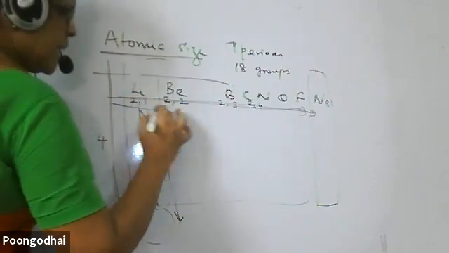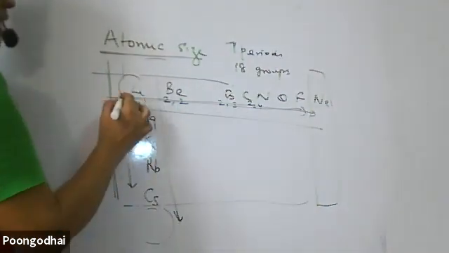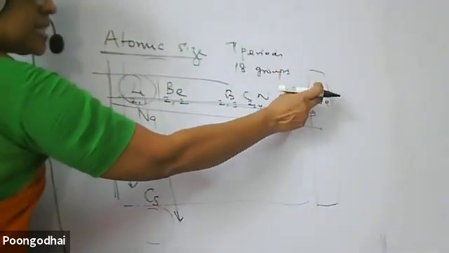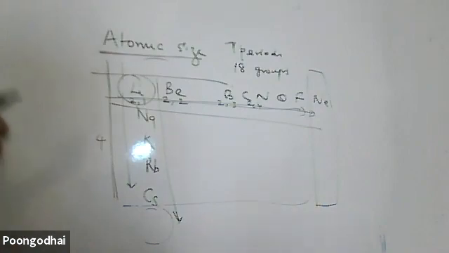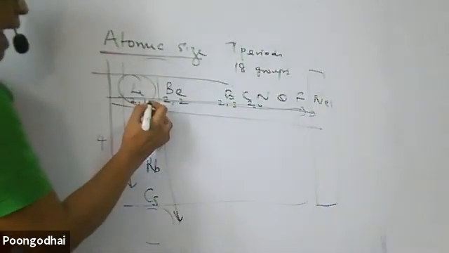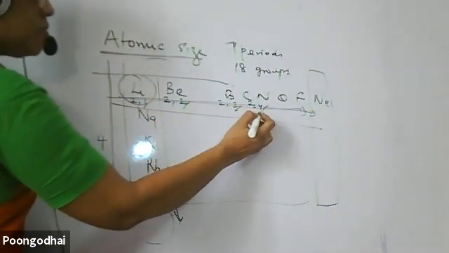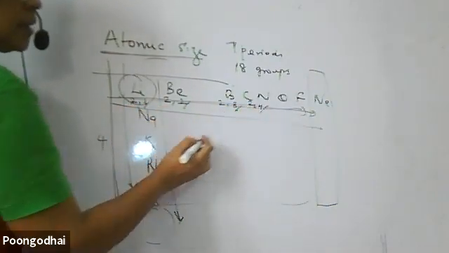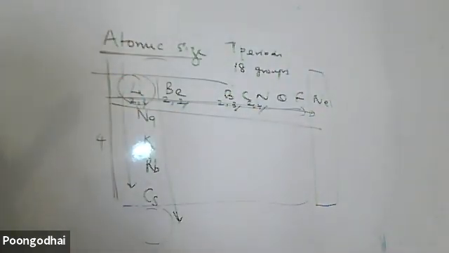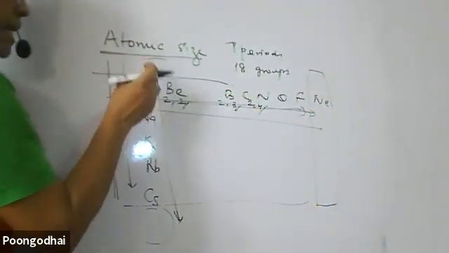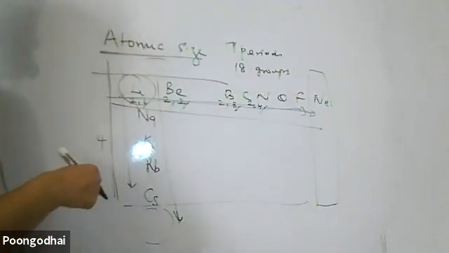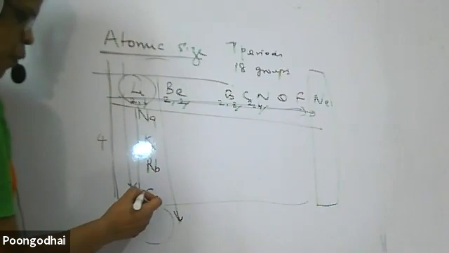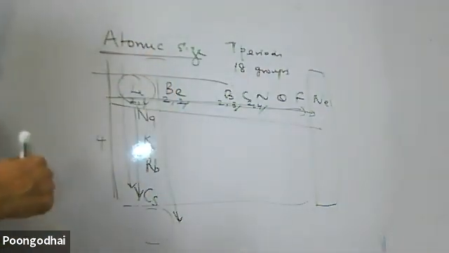The electrons are added into the same shell. When I start with the first element, the second shell starts filling up, and at the last element the second shell gets completed. So the electrons get added up in the same shell: first shell, second shell, with 1, 2, 3, 4 electrons. When the electrons get added up, the protons also increase. Won't the protons increase? Yes, the protons increase.